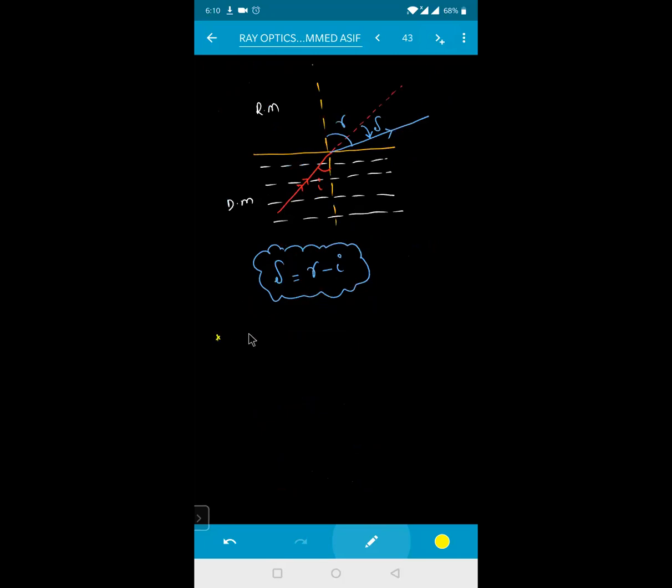So write some points in this one, beta. If mu2 is greater than mu1, then r will be lesser than i. Make sure of that. If the second refractive index is greater than the first refractive index, then the angle of refraction will be lesser than the angle of incidence. If mu2 is lesser than mu1, then this implies that the angle of refraction is greater than the angle of incidence. Is it clear, beta? Yes, sir. Okay, sure.